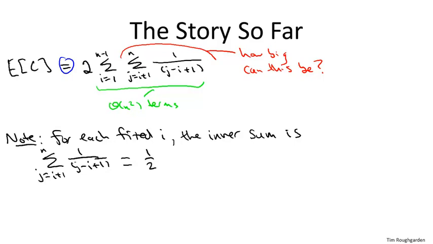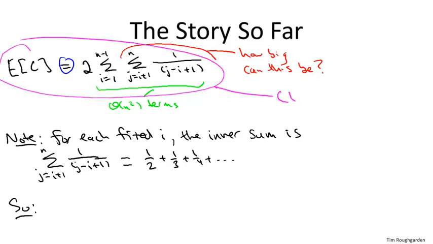Then j gets incremented in the sum, and so we're going to pick up a 1/3 term, followed by a 1/4 term, and so on. So every inner sum is going to have this form: 1/2 plus 1/3 plus 1/4, and then it's going to run out at some point when j equals n, and the biggest term we're ever going to see is going to be a 1 over n, in the case where i equals 1. So let's make our lives easier by taking this expression we started with, star, and instead of having a double sum, let's just upper bound this with a single sum.